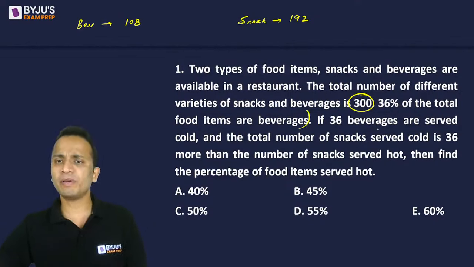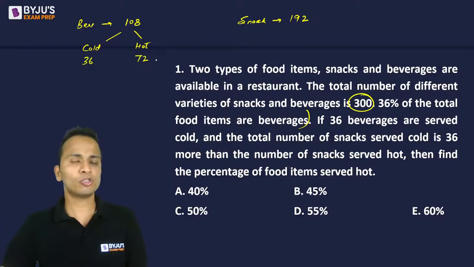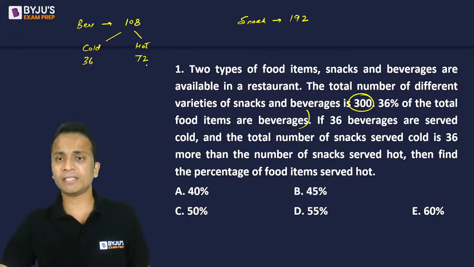Now, if 36 beverages were served cold, so out of these 108, 36 were served cold. So how many will be served hot? 108 minus 36, that is 72. So 72 beverages will be served hot, right?